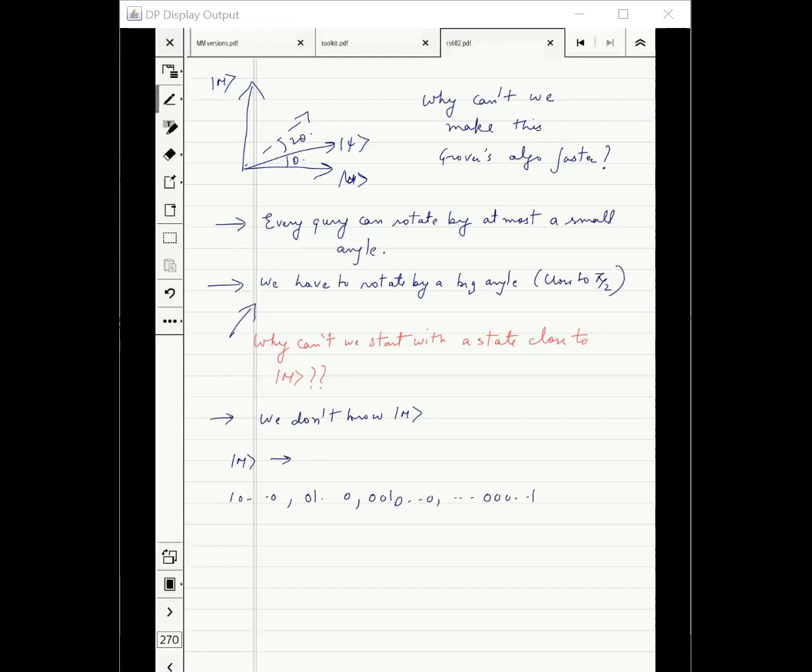Yes, sir. My algorithm's starting state has to be the same irrespective of whatever element is marked. Notice this: the algorithm's starting state has to be the same irrespective of the marked state.